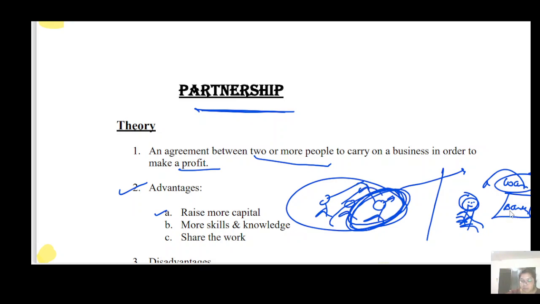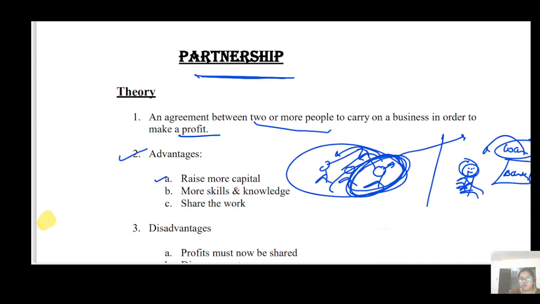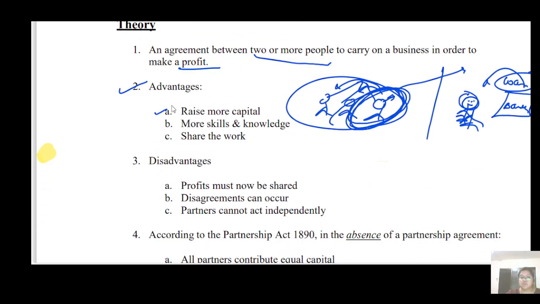Before going to the bank, they can take money from the partners for running the business. And the partners are also happy to raise more capital, because they get interest on capital also, so there is no problem of raising the capital. Number two is more skill and knowledge. Obviously they can share their work, they can share their responsibility. So these are advantages. Okay, but they have to share the profit also.